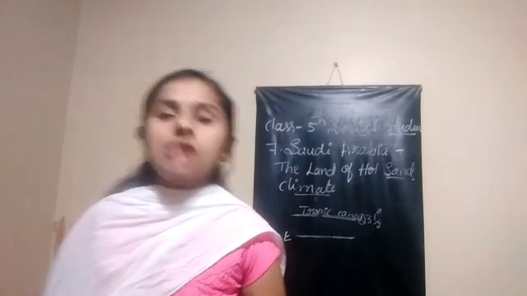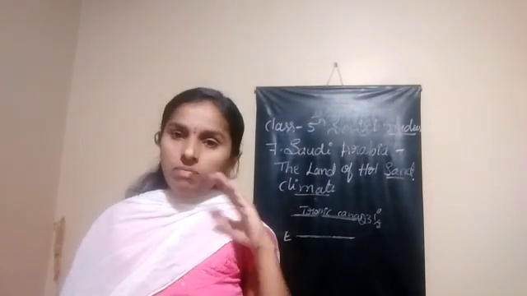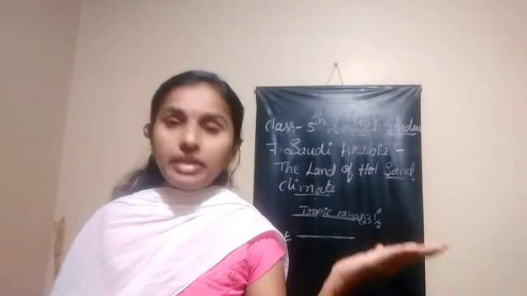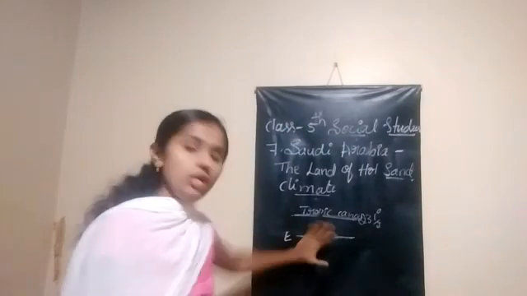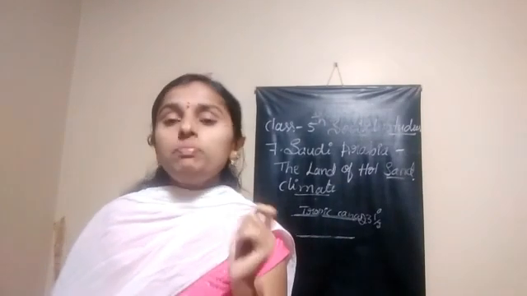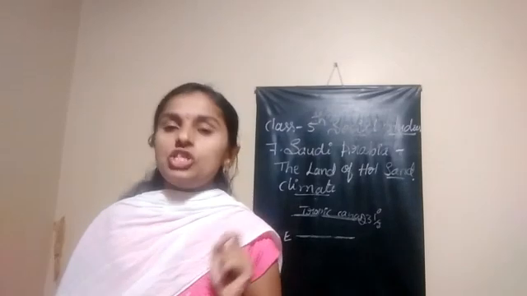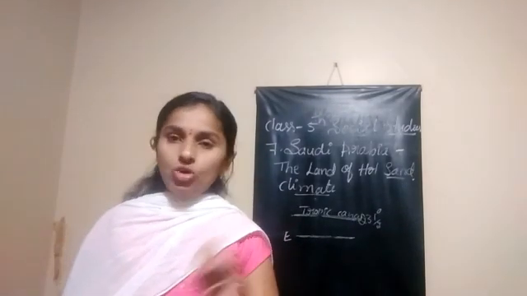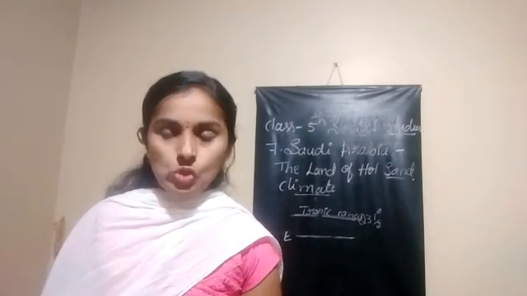As we discussed earlier, what are the countries and places located near the equator? From this Tropic of Cancer to the equator, those places have a dry climatic condition. Two hot regions are there. Okay, we already know that. Like this, Saudi Arabia also.